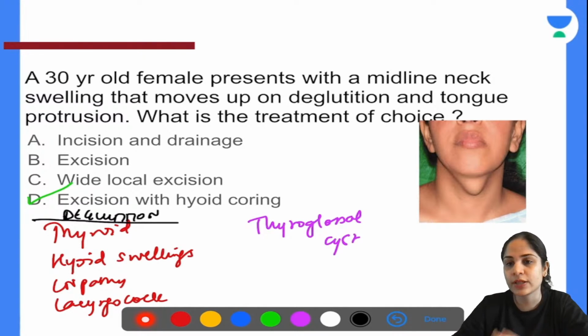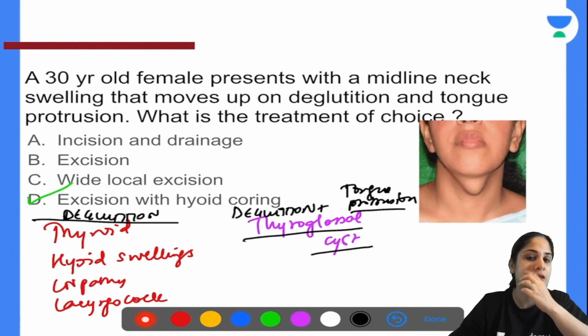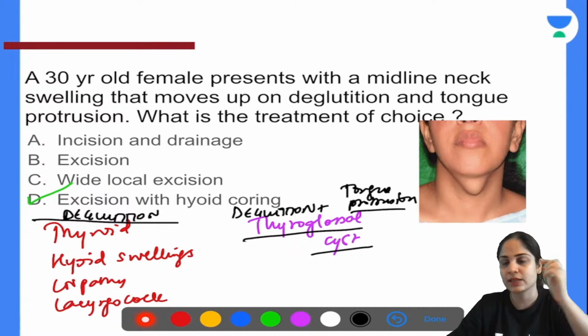But the only one that moves on deglutition plus tongue protrusion, because it is attached to the base of the tongue, is the thyroglossal cyst. Whenever you protrude your tongue out, this will move. So if on protrusion of the tongue this moves, that means this is nothing but thyroglossal cyst.